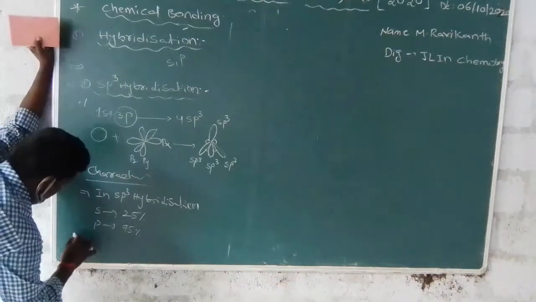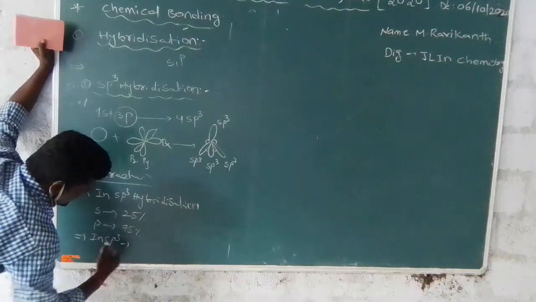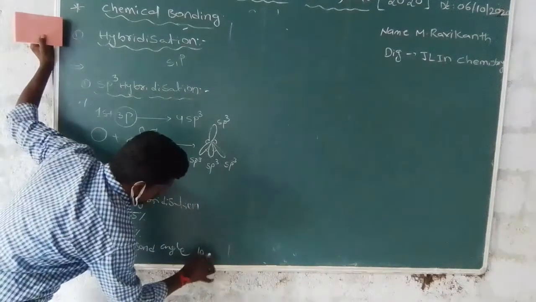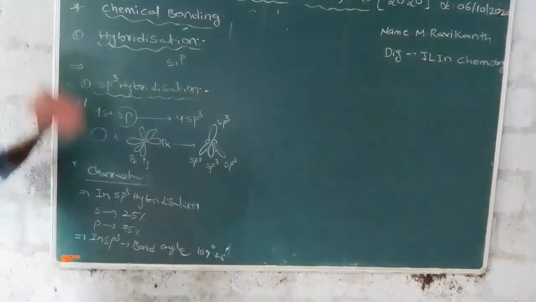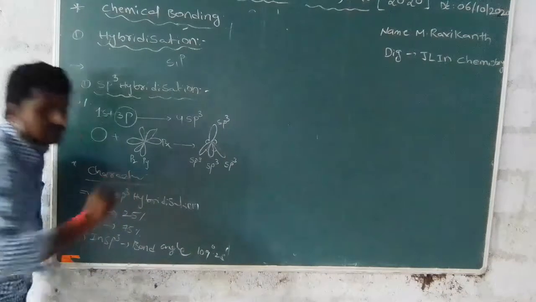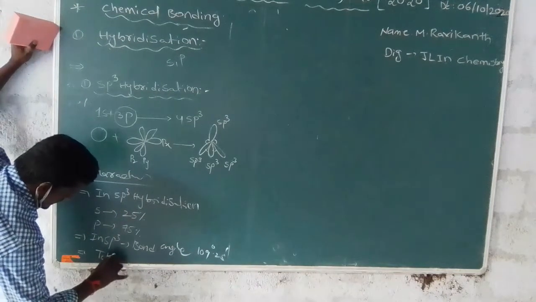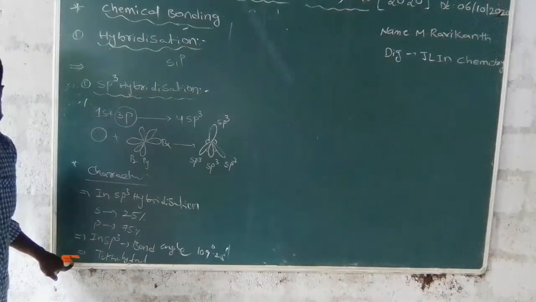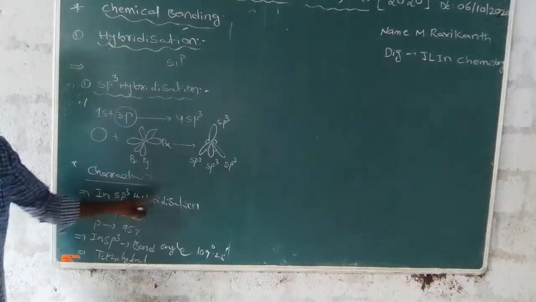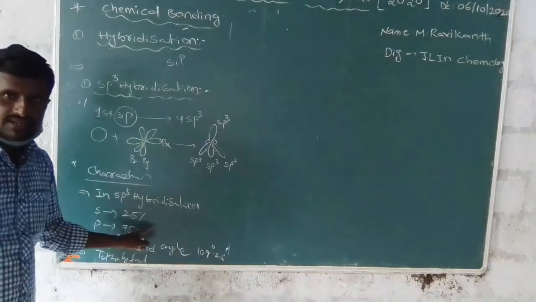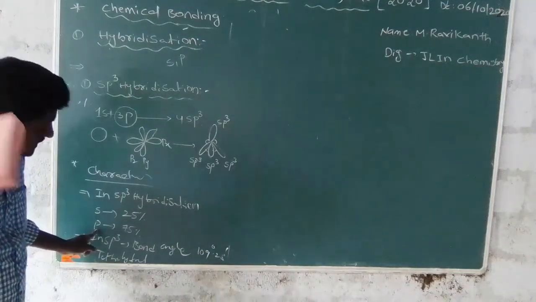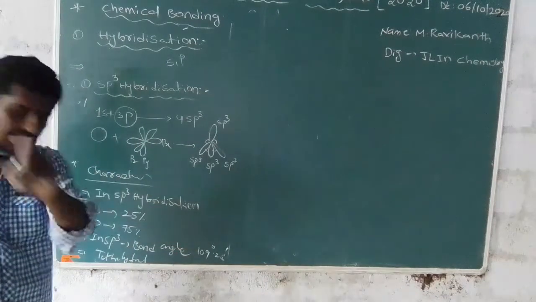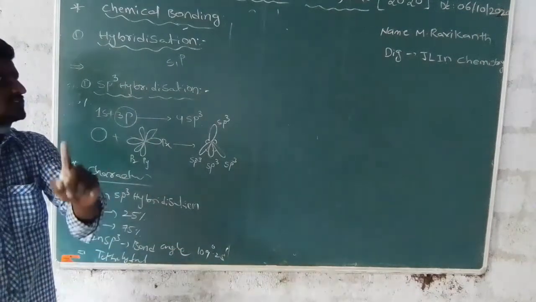And the p orbital percentage is 75%. Next, in sp3 hybridization, the bond angle is 109 degrees 28 minutes, and the structure is tetrahedral. To summarize the characteristics of sp3 hybridization: s percentage is 25%, p percentage is 75%, bond angle is 109 degrees 28 minutes, and the structure is tetrahedral.